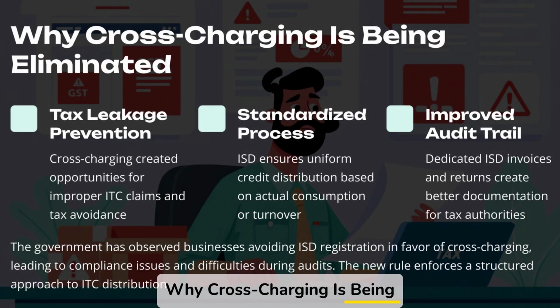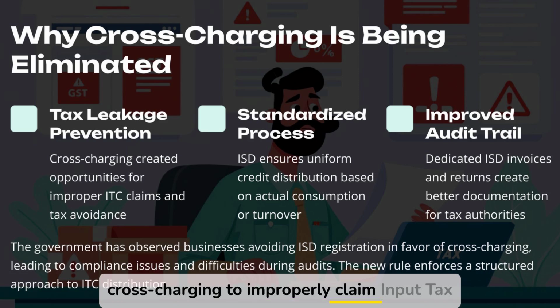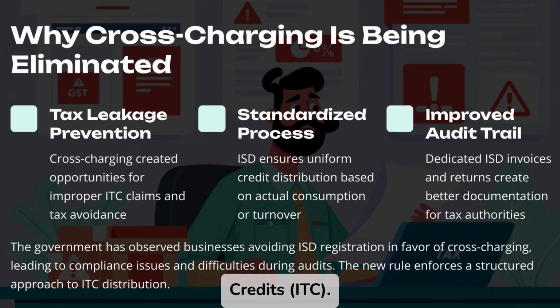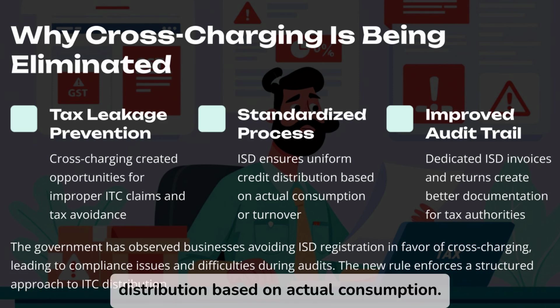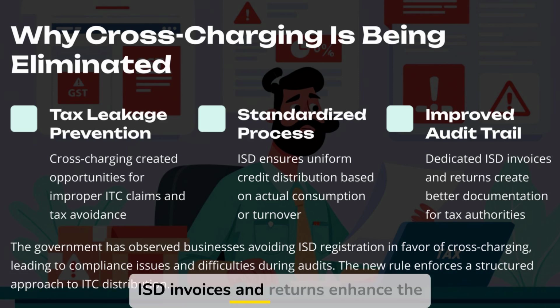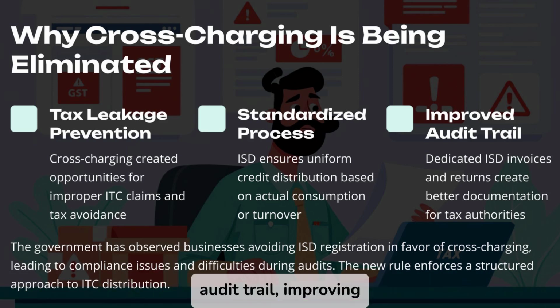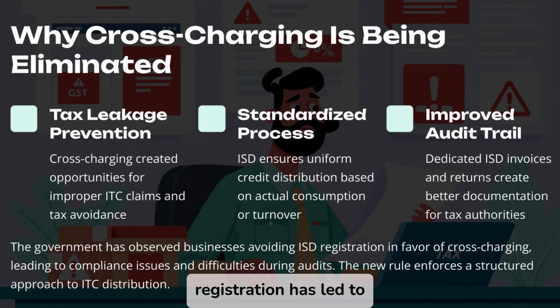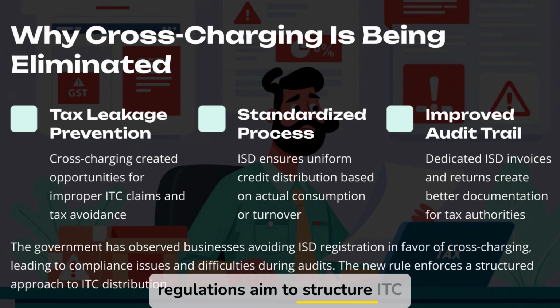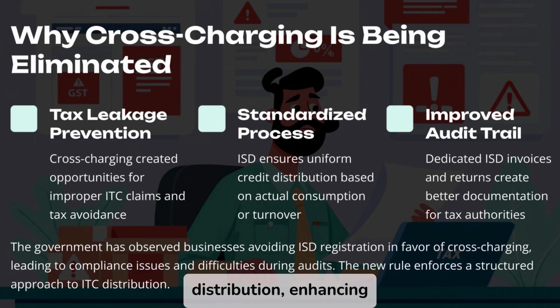Why is cross-charging being eliminated? Preventing tax leakage is critical, as businesses exploit cross-charging to improperly claim input tax credits (ITC). A standardized input service distribution (ISD) process ensures fair credit distribution based on actual consumption. Dedicated ISD invoices and returns enhance the audit trail, improving documentation for tax authorities. The government observes that preferring cross-charging over ISD registration has led to compliance issues and complicated audits. The new regulations aim to structure ITC distribution, enhancing compliance and transparency.